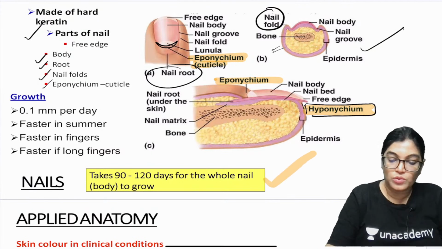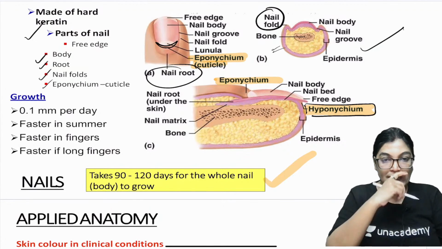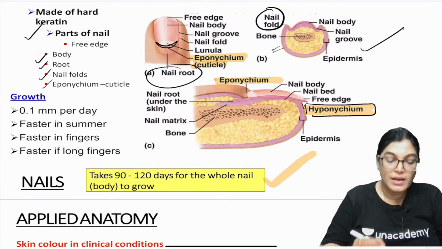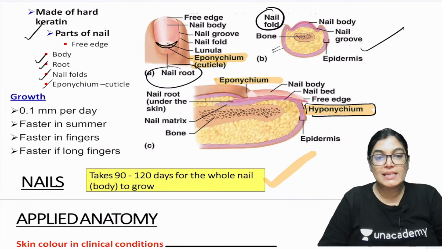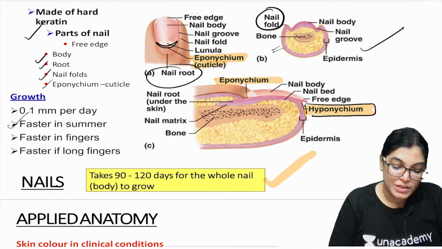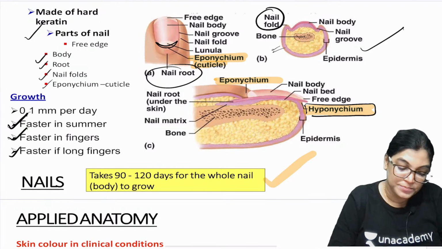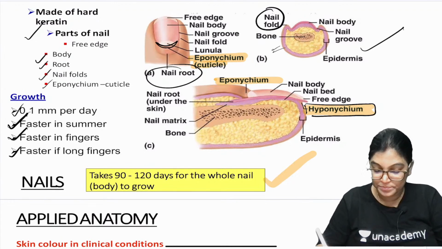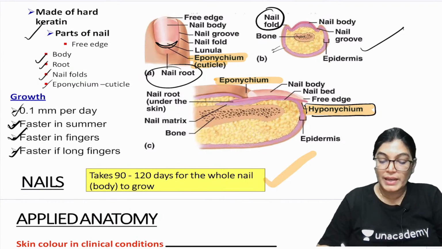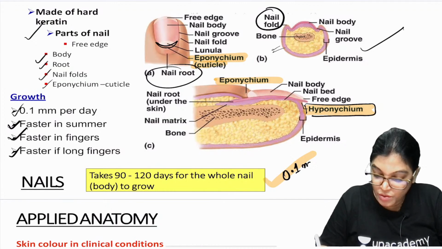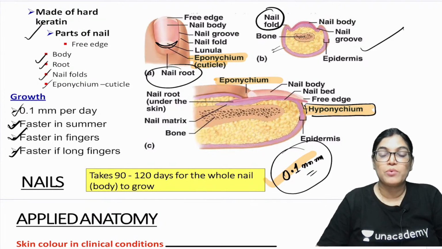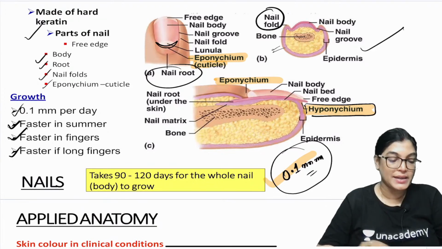It is also important for you to note down that an entire nail takes approximately 90 to 120 days to grow. The other important things seen in nails: the growth of a nail is faster in summer than in winter. It occurs faster in the fingers and faster in long fingers. If we talk about the approximate growth of a nail per day, it is 0.1 mm. So 0.1 mm is the per day growth of a nail, and it takes approximately 90 to 120 days for an entire nail to grow.